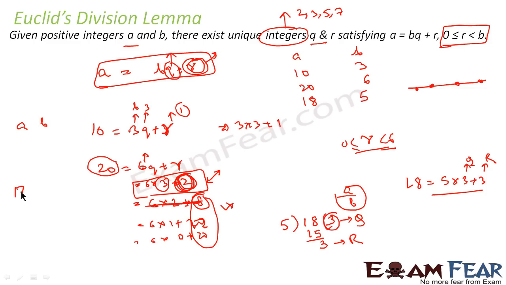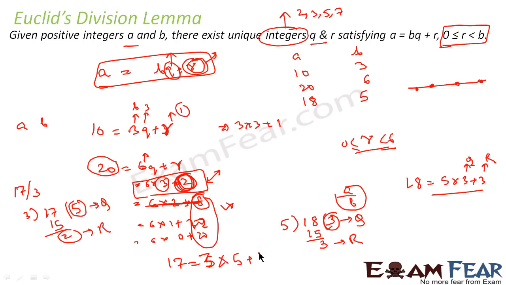If you say 17 by 3, what do you get? 3 into 5 is 15, correct? The remainder is 2. So here 2 is remainder and 5 is quotient. So we can write 17 as nothing but 3 into 5 plus 2. Here this is quotient and this is remainder. And that is what the division lemma is. You have any numbers a and b, you divide a by b, you get q as quotient and r as remainder, and you can write a is equal to bq plus r.